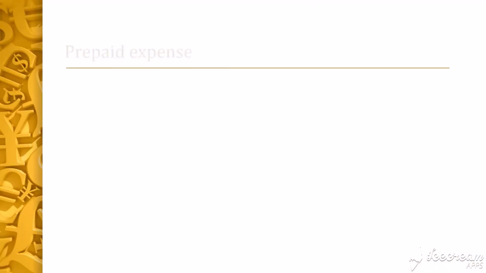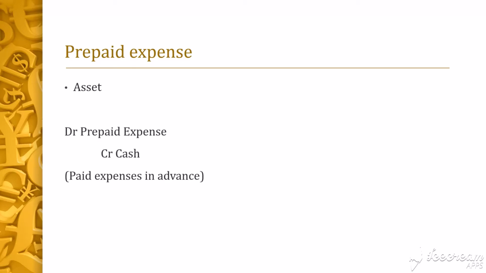This is called a prepaid expense. Prepaid expense is an asset to the entity because it will bring economic benefits to the entity. When the entity prepaid an expense, it can literally sit and wait to receive the service. The entity will enter the following journal entry to record expenses paid in advance. Debit prepaid expense and credit cash by the amount paid.